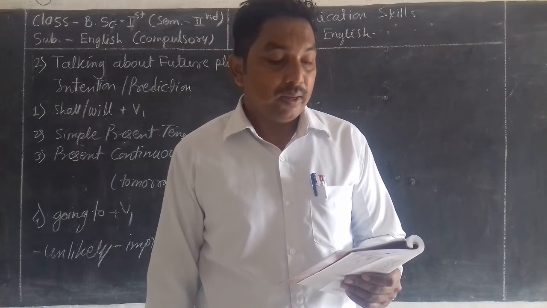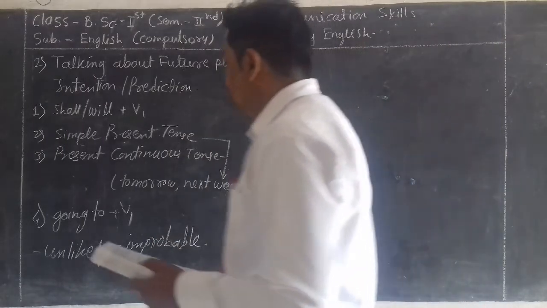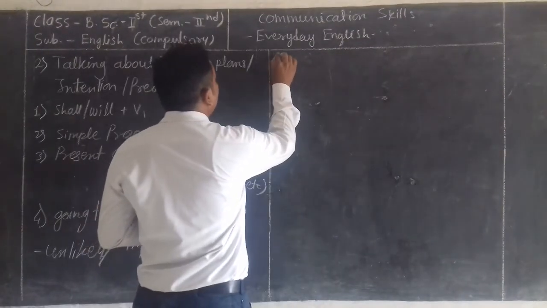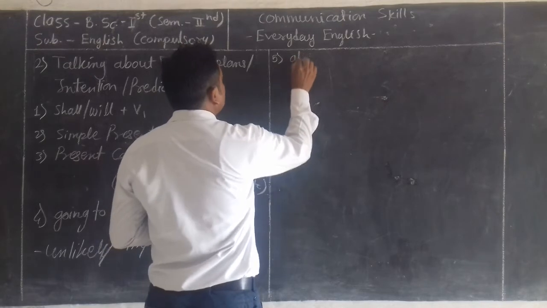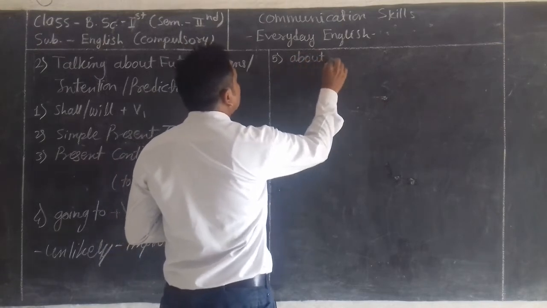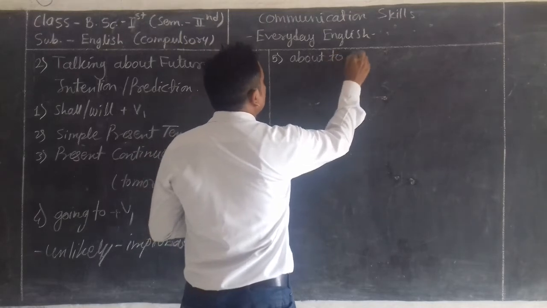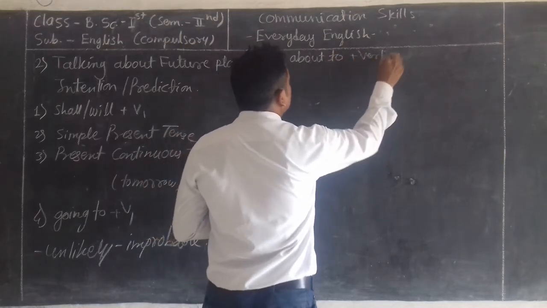Next, we can also use about to plus verb for happenings which are very imminent. So there is another way of expressing future events: about to plus verb.